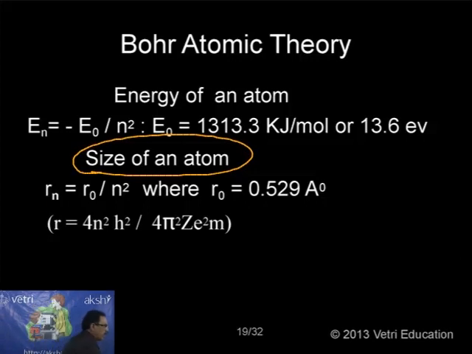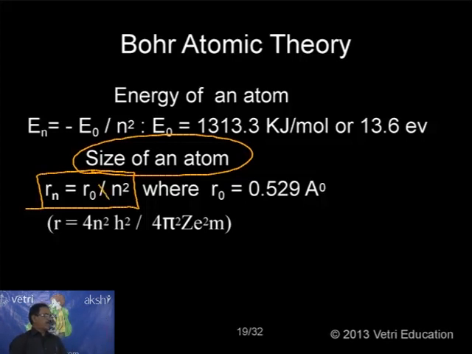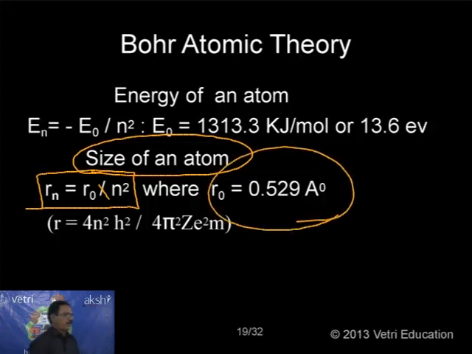The equation is Rn equal to R0 into N square, where R0 equal to 0.529 Angstrom unit. So the important information is, if you know the position of the electron in an orbit, we can calculate the orbit size, radius.